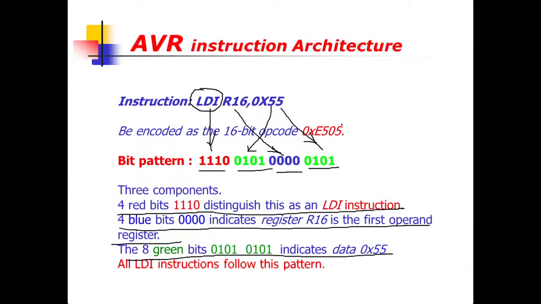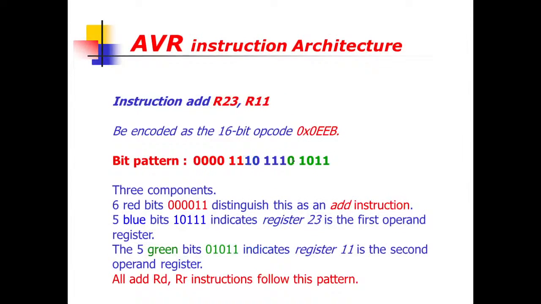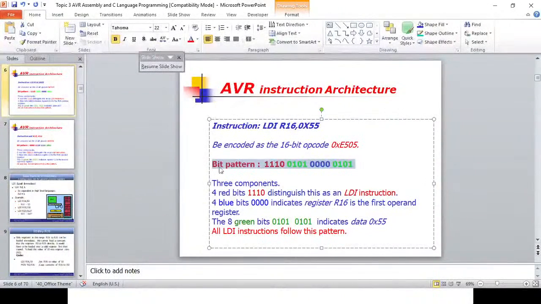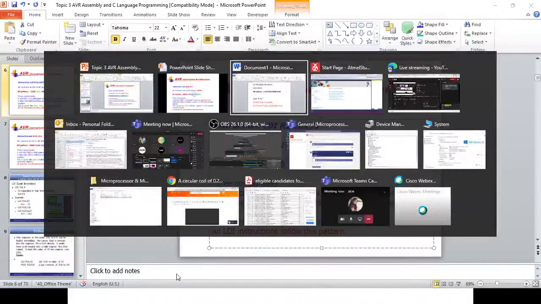Yes, sir. Okay, sir. It is clear. Now if I am changing this register here, then this bit combination will change. So for example, if I am taking here R23, then that bit combination will be 0111. Now let me write all these bit combinations here, in a Word file, so that it will be very much clear to you.